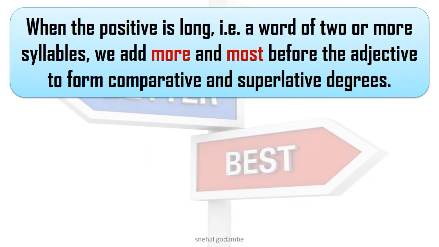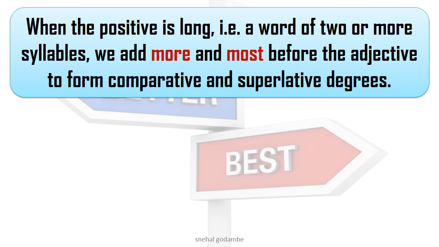The next rule, when the positive is a long word, that is a word of two or more syllables, we add more and most before the adjective to form comparative and superlative degrees. See, till yet we have seen that we have to add ER or EST. But here, when the word is a long word, that it has two or more syllables, then we are not going to add ER or EST, but we use different words, more and most.